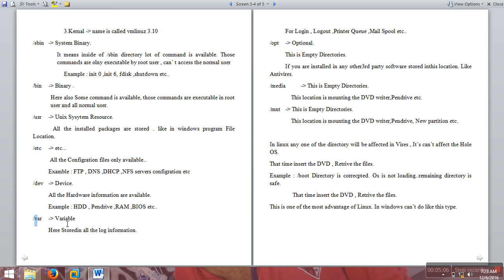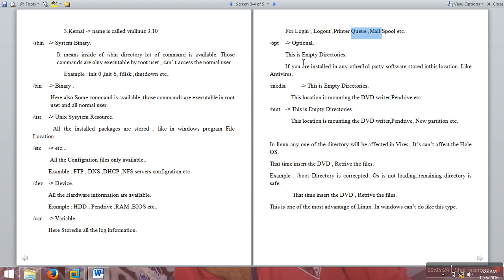/var means variable. Here all the log information is stored. Logs record events, such as creating a user, sending a mail or giving a printout. Those logs will be stored in the /var location.